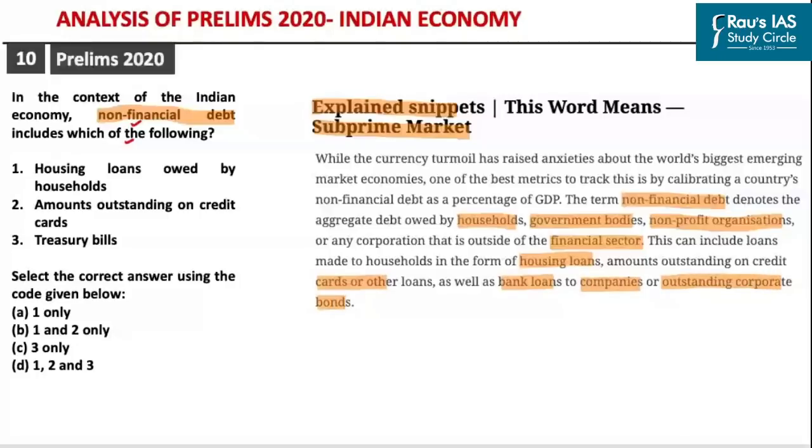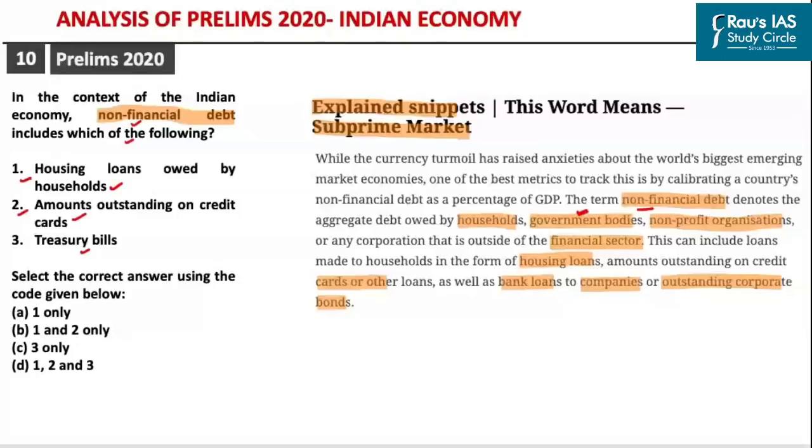If you look at the options given here, the first option is housing loans owed by the households, and the second is amounts outstanding on credit cards. So both option number 1 and option number 2 are perfectly correct. Option number 3 says the treasury bills. See, as discussed in the definition of non-financial debt, it also includes the borrowings made by the government of India.